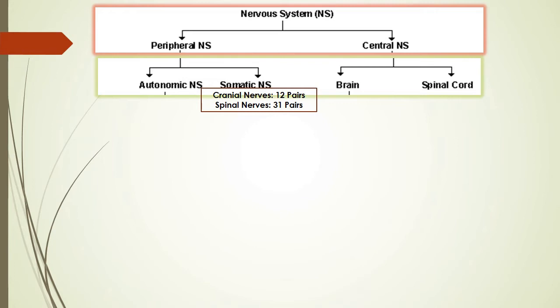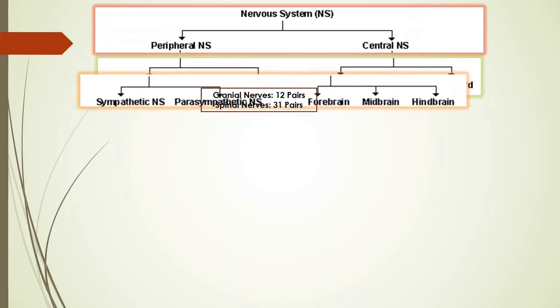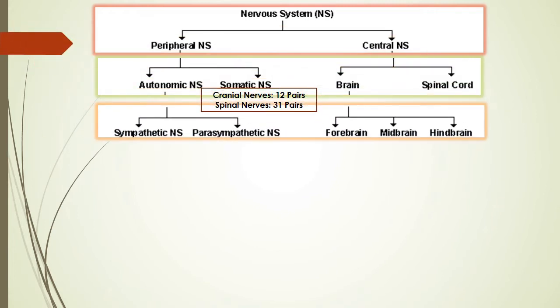Now peripheral nervous system is divided into autonomic and the somatic nervous system. Autonomic means your sympathetic and the parasympathetic nervous system, right? And somatic nervous system means body related. There are 12 pairs of cranial nerves, 31 pairs of spinal nerves.